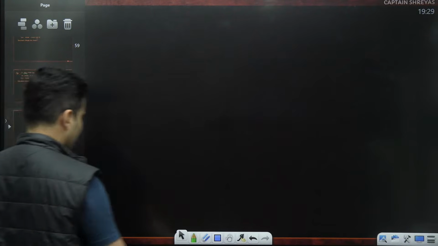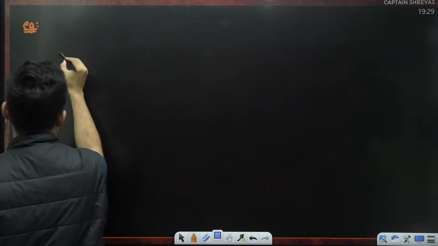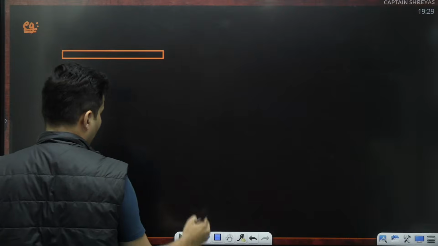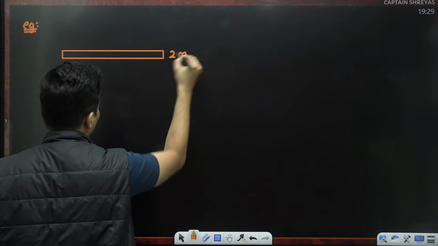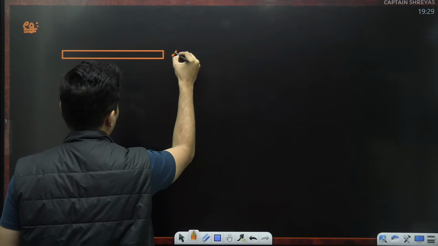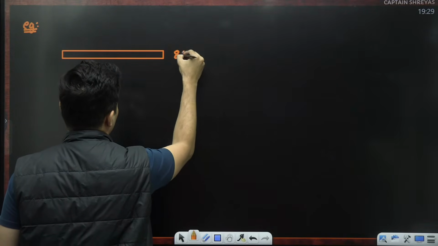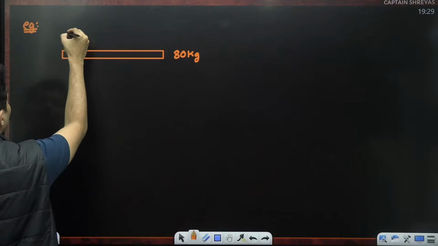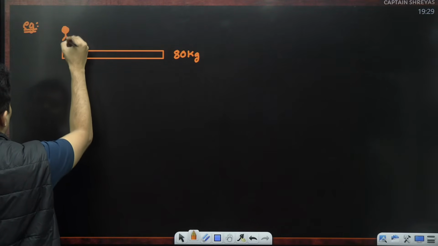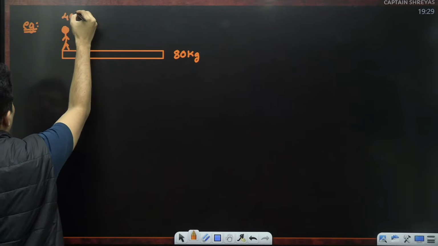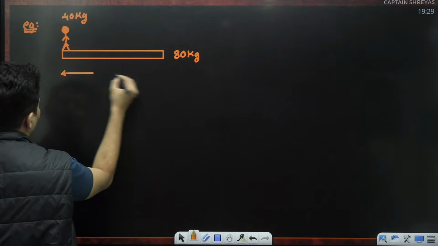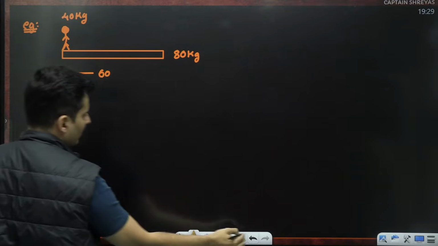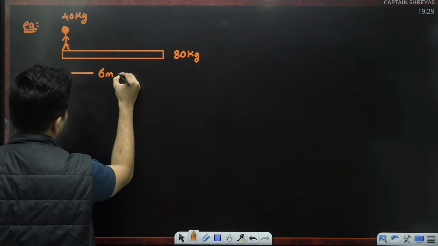Observe this. So there is a plank of mass 2m, or let's say 80 kg, and then there is a pandu over here, of mass 40 kg. This is, let's say, 6 meters in length.